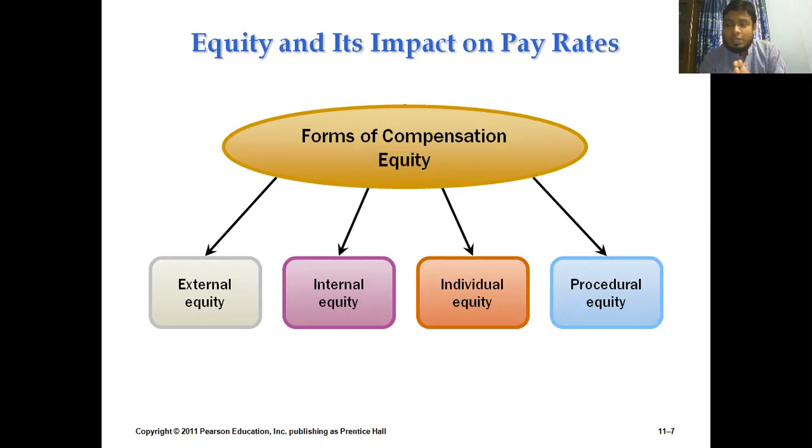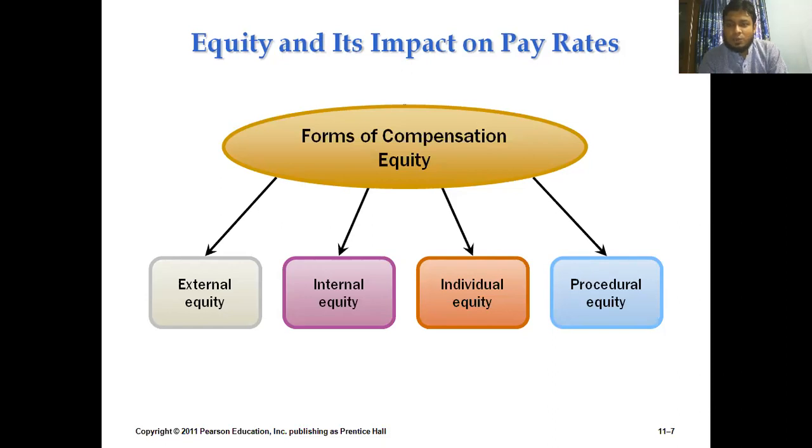Now the question is, what are the different forms of equity that we need to consider in case of developing a compensation package? Yes, there are different sorts of equity, or there are different parameters of equity that we need to concentrate on while developing the pay policy. First one that we are seeing from this slide, that is external equity. Now the question is, what is external equity?